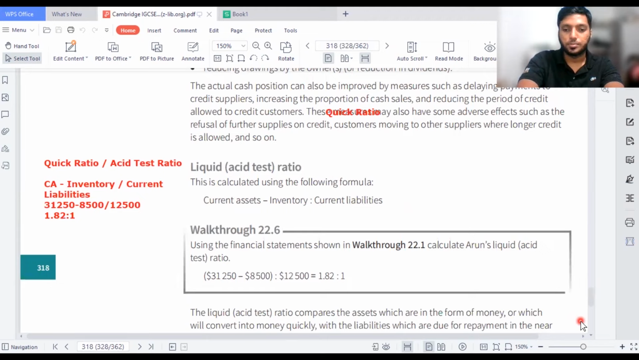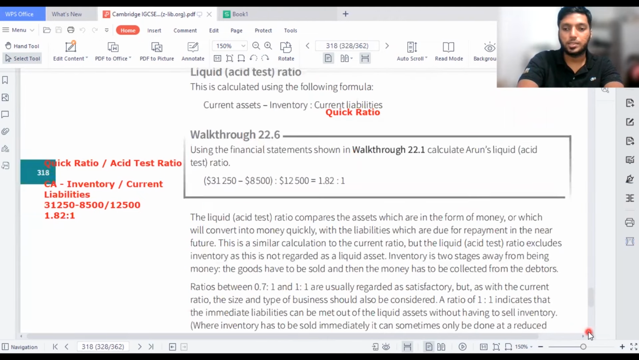Now let me see here. They are saying that the liquidity ratio compares the assets which are in the form of money or which will convert into money quickly with the liabilities which are due for repayment in the near future. This is a similar calculation to the current ratio, but the liquid asset test ratio excludes inventory as this is not regarded as a liquid asset. Inventory is two stages away from being money. The goods have to be sold and then the money has to be collected from the debtors.